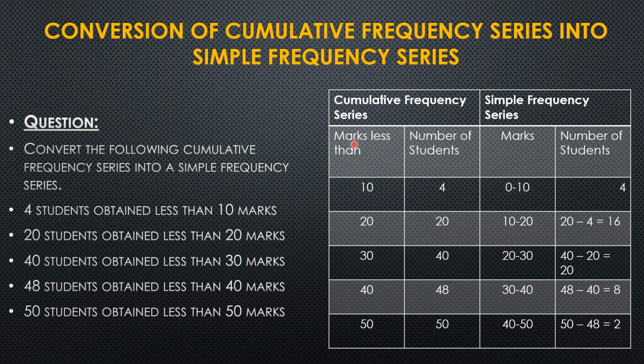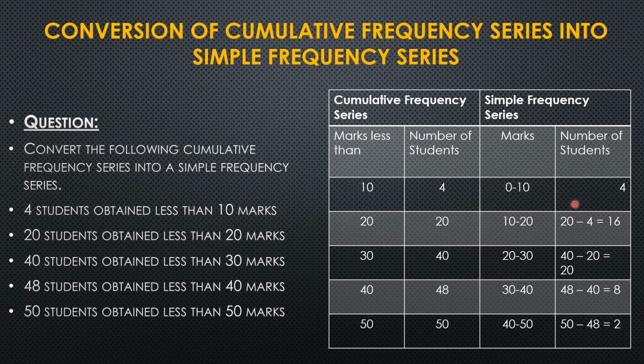Now what we have to do: we can see it is written here as less than 10. What are the marks less than 10? So we will make it in the form of class intervals. We will write 0 to 10. Less than 20, that is 10 to 20. Less than 30, 20 to 30. Less than 40, 30 to 40, and less than 50, 40 to 50. So this way we have converted the marks into the simple frequency series marks, in the form of class intervals.